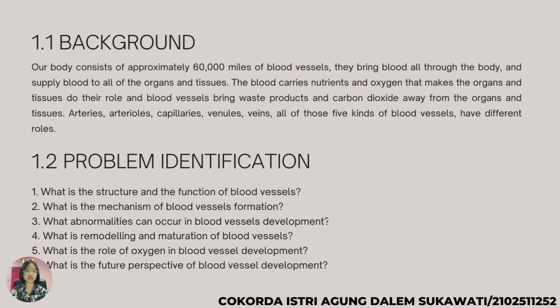Our body consists of approximately 60,000 miles of blood vessels. They bring blood all through the body and supply blood to all of the organs and tissue. The blood carries nutrients and oxygen that make the organs and tissues do their role, and blood vessels bring waste products and carbon dioxide away from the organs and tissues.